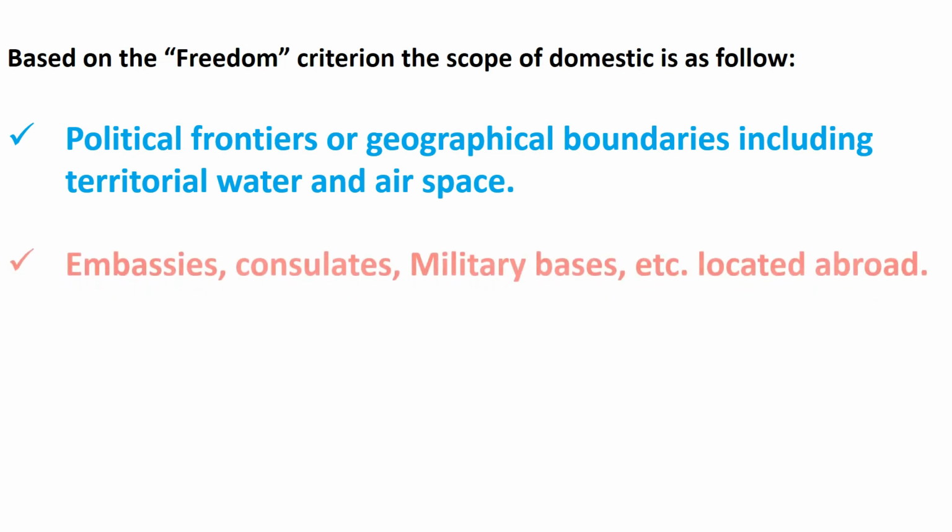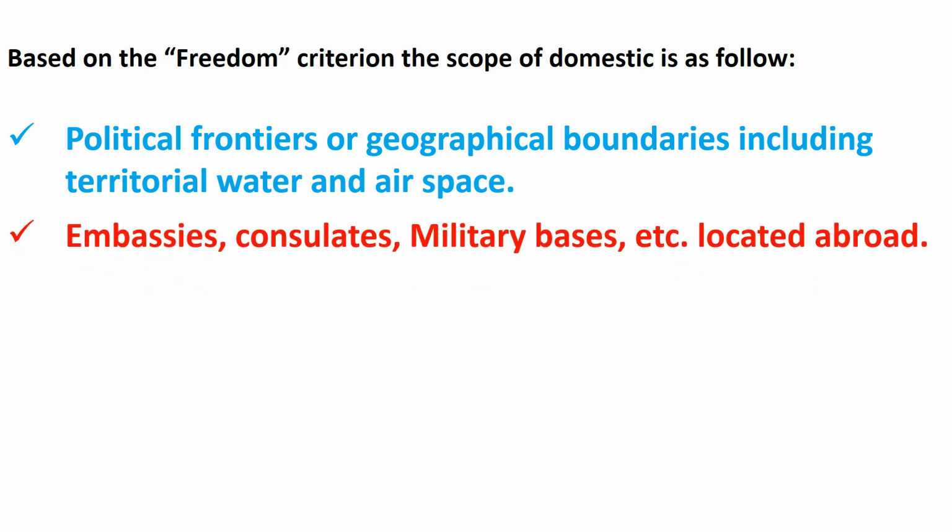Embassies, consulates, military bases, etc. located abroad. For example, the Indian Embassy in Russia is a part of the domestic territory of India. Similarly, the Russian Embassy in India is not a part of the domestic territory of India. It is a part of the domestic territory of Russia.